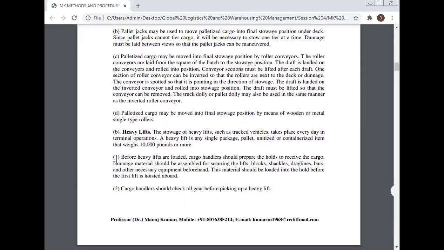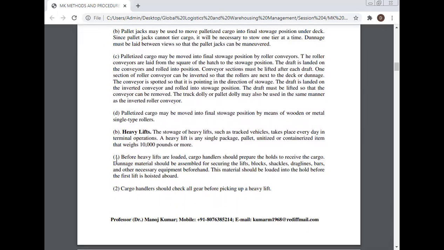Heavy lift. The storage of heavy lifts, such as a tracked vehicle, takes place every day in terminal operation. A heavy lift is any single package, pallet, unitized or containerized, that weighs 10,000 pounds or more.